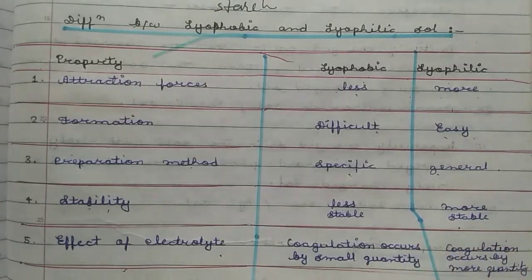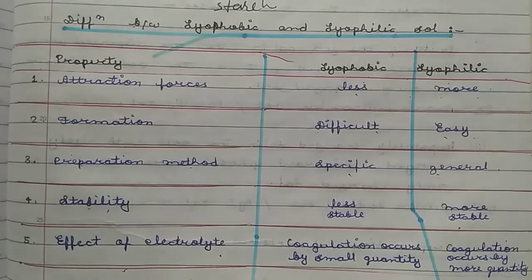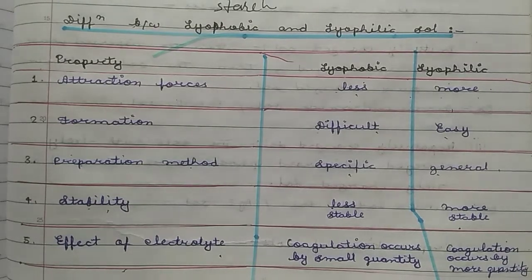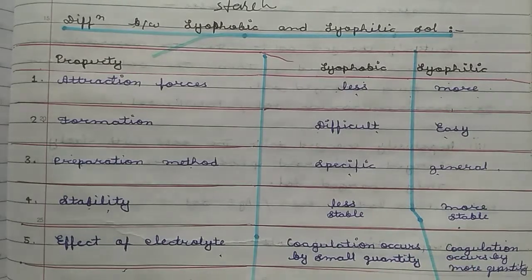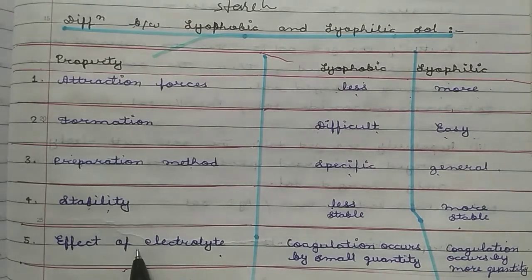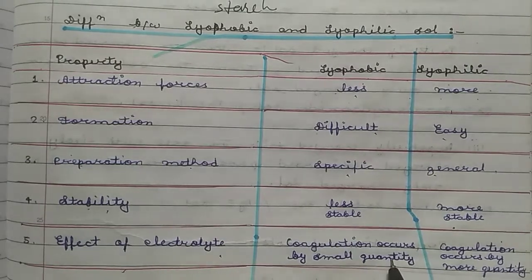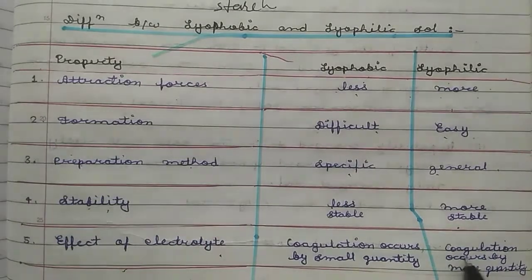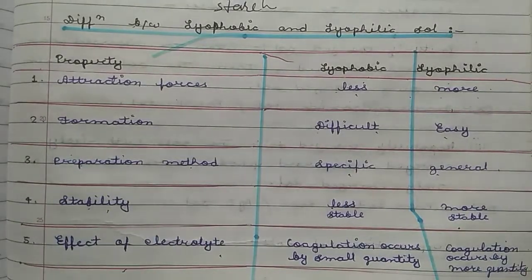For example, when we make paneer from milk, we add some citric acid, lemon juice, or vinegar, meaning acetic acid, to the milk. This citric acid or acetic acid acts as an electrolyte and coagulates the milk into paneer and the liquid part. So coagulation can take place with a small quantity of electrolyte, while in lyophilic solutions a larger quantity of electrolyte is used to coagulate them.